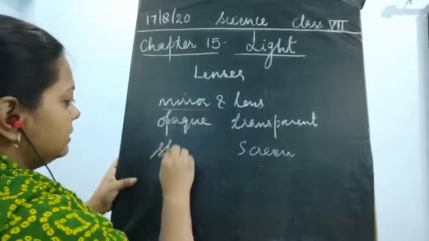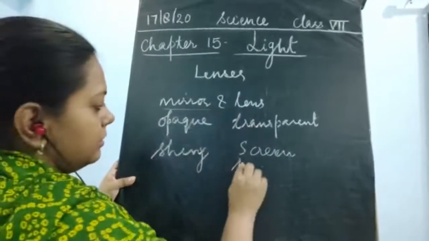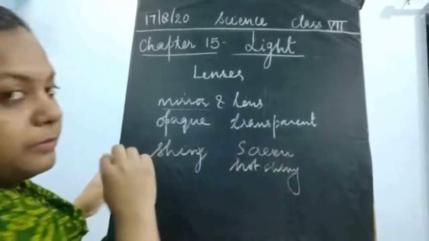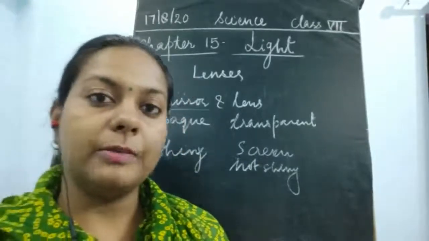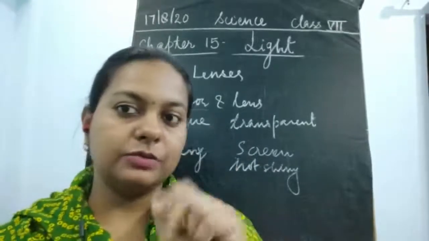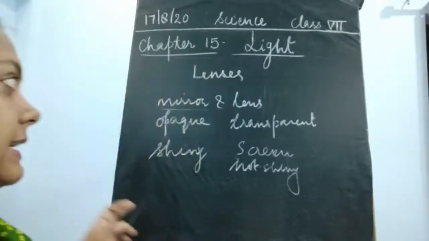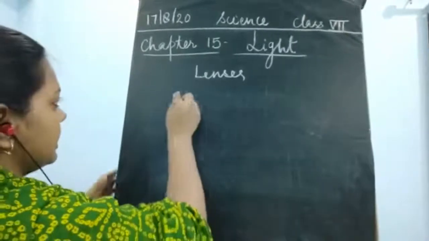Mirrors are shiny, lenses are not shiny. They are just a transparent piece of glass. Now, how many types of mirrors have we studied? We have studied two types of mirrors: one is the concave mirror and the other is the convex mirror. Similarly, lenses are of two types.